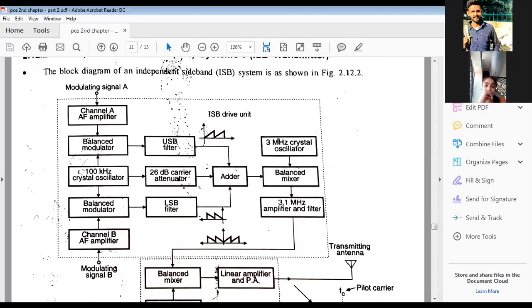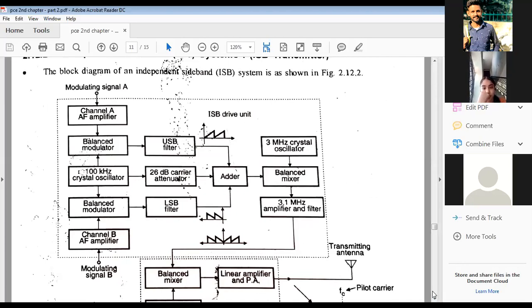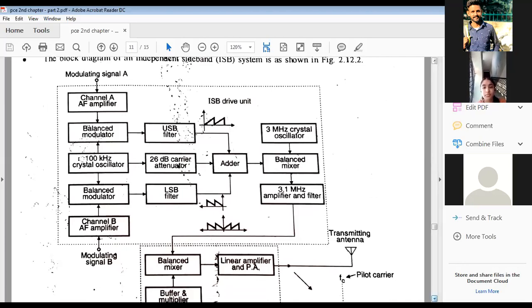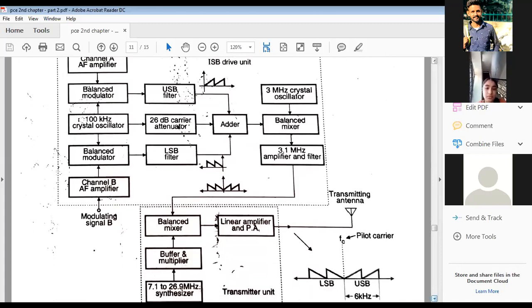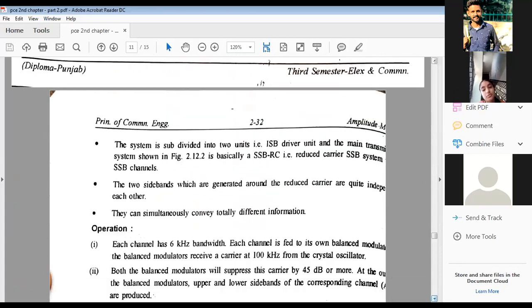So 0.1 megahertz is added to the 3 megahertz, so it will generate 3.1. Clear? Then it is filtered and amplified. Finally, it is given to the transmitter unit. Clear? Transmitter unit. Yes, theory already explained.